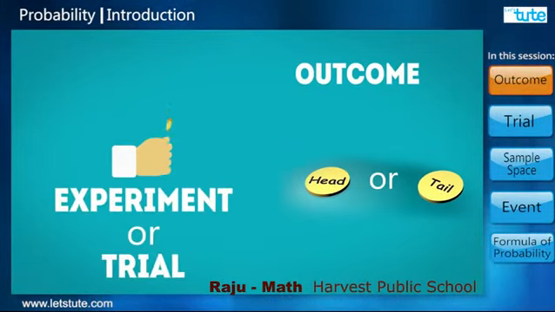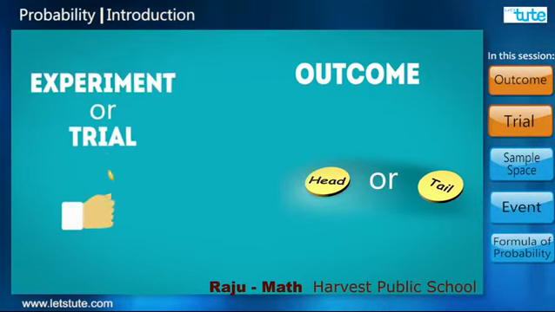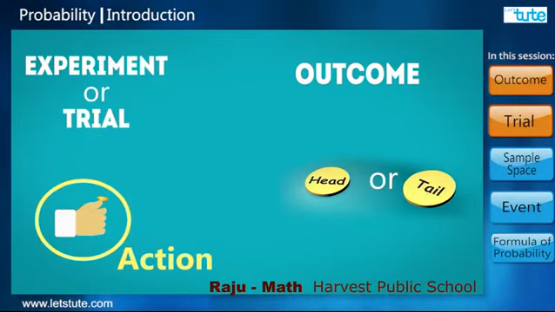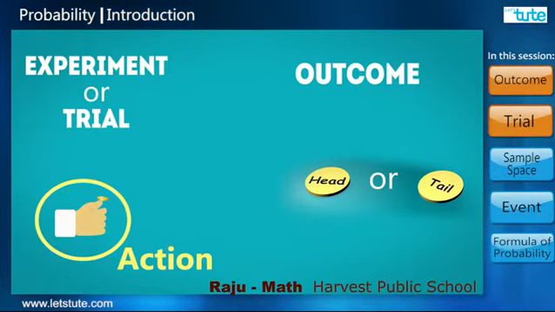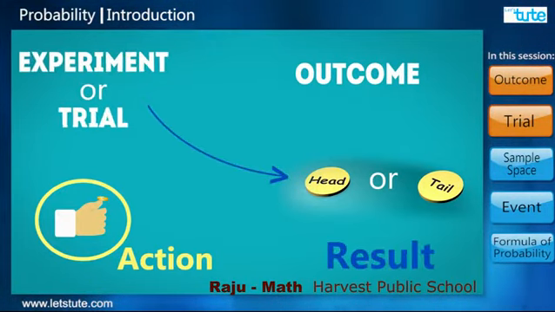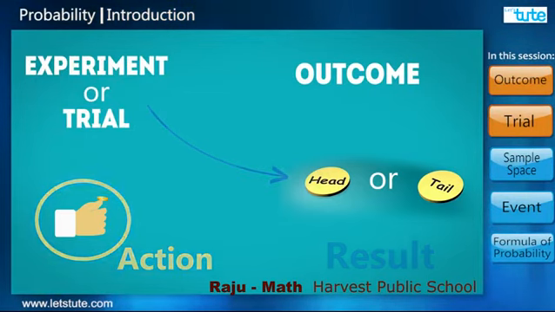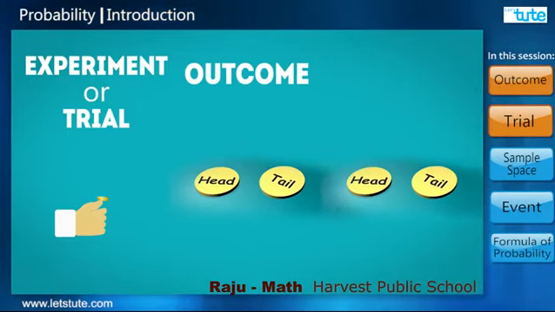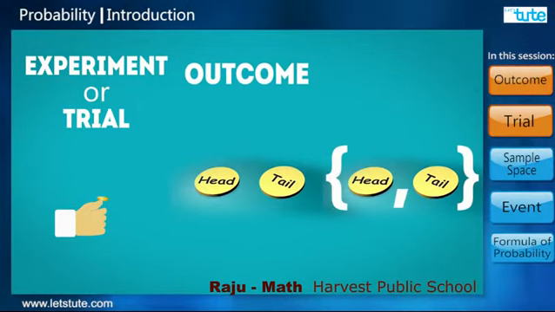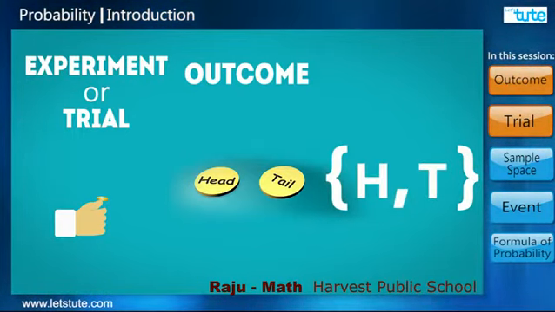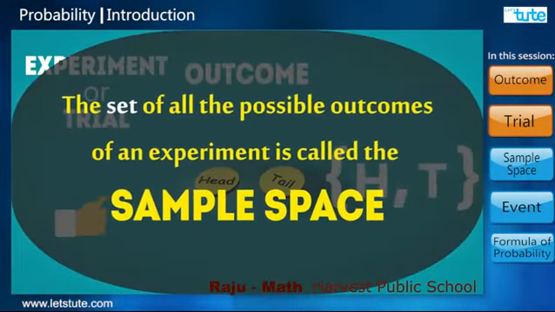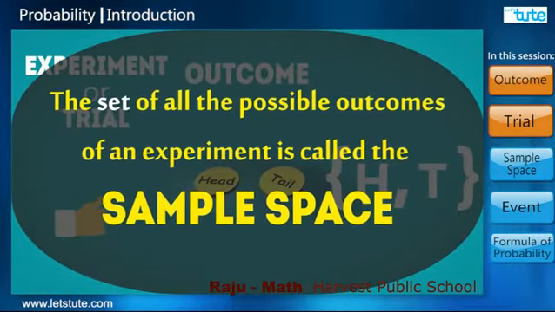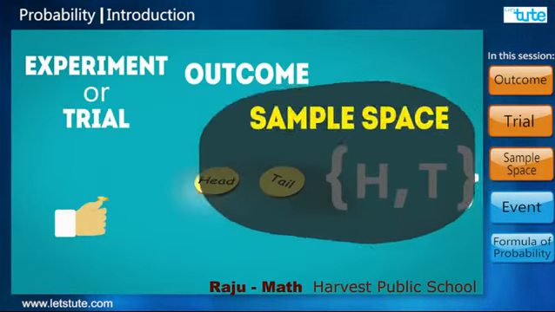Tossing a coin is called an experiment or a trial. A trial is an action which can have more than one result. The outcome is a probable result when a trial is performed. If we collect all possible outcomes of an experiment or a trial, it looks like a set. In the case of tossing the coin, the set looks like this: a head and a tail. In probability, the set of all possible outcomes of an experiment is called the sample space.